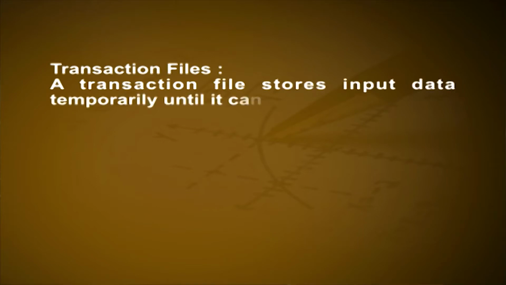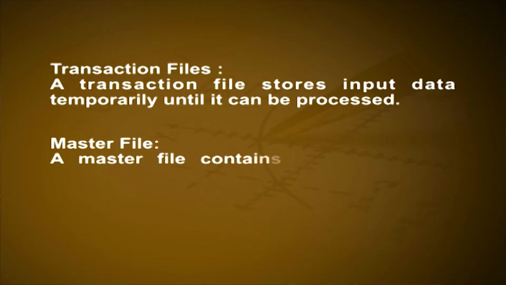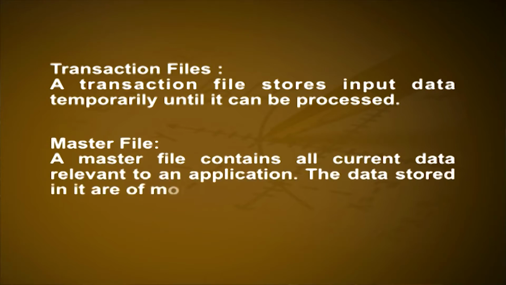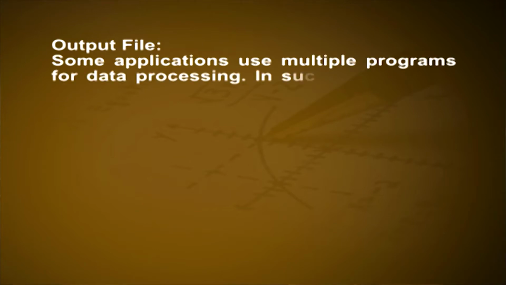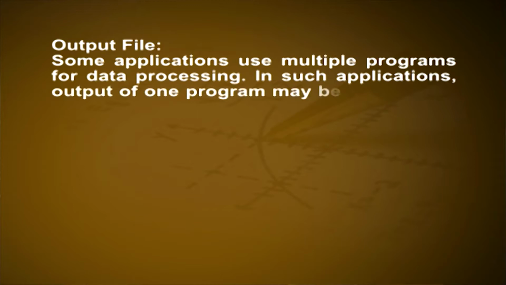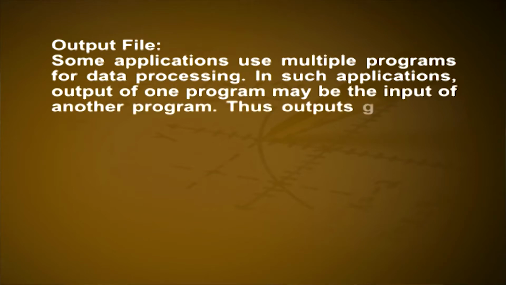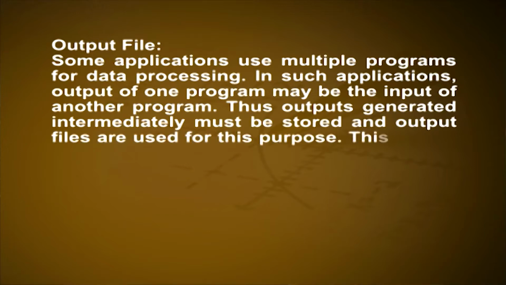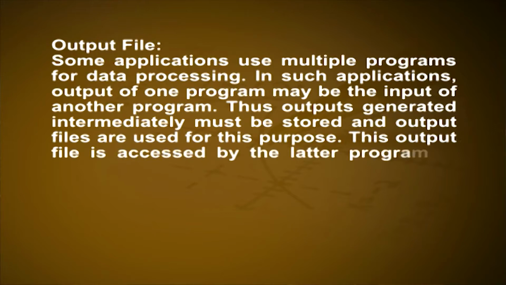Transaction files. A transaction file stores input data temporarily until it can be processed. Master file. A master file contains all current data relevant to an application. The data stored in it are of more permanent nature. Output file. Some applications use multiple programs for data processing. In such applications, output of one program may be the input of another program. Thus, output generated intermediately must be stored and output files are used for this purpose. This output file is accessed by the later program in the application.